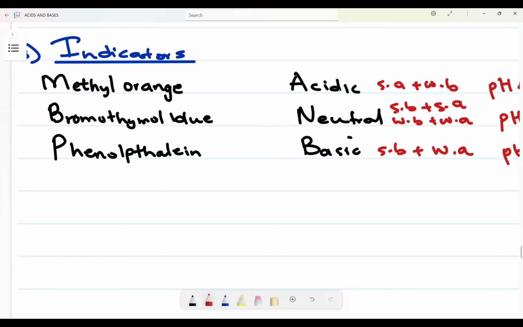I repeat, my beautiful princess: methyl orange, bromothymol blue, as well as phenolphthalein. Then now it is studying what? My beautiful princess is studying what? Acids and base. Okay, so it is acidic, neutral, and basic. This is now what we refer to as indicators. These are the types of indicators we use.